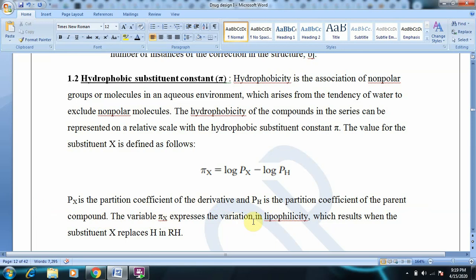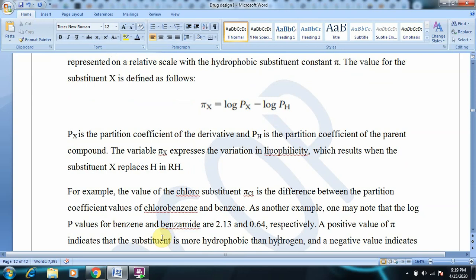The variable pi x expresses the variation in lipophilicity. What is it that we are trying to find? The variation in lipophilicity which results when a substituent X replaces hydrogen. You have benzene, the molecular formula is C6H6. So what is the molecular formula for chlorobenzene? It is C6H5Cl, meaning we are removing a hydrogen atom and replacing it with chlorine. So here the substituent X is chlorine and H is the replaced atom.